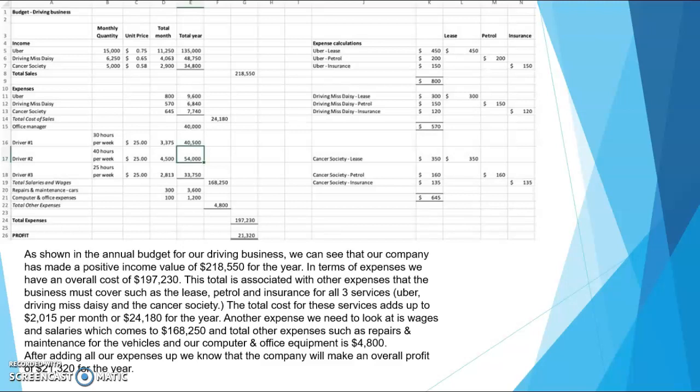The total cost for these services add up to $2,015 per month, or $24,180 for the year. Another expense we need to look at is wages and salaries, which come to $168,250, and total other expenses such as repairs and maintenance for the vehicles and our computer and office equipment is $4,800. After adding all our expenses up, we know that the company will make an overall profit of $21,320 for the year.